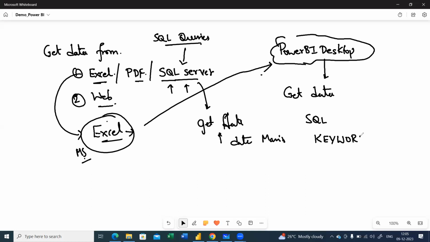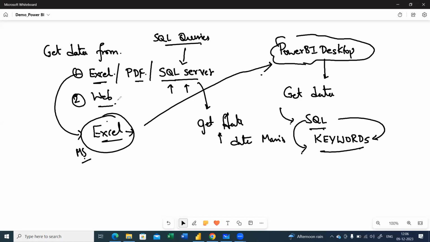Okay, SQL keywords, got it? So we are going to discuss SQL keywords, like when we go to a market, get Surf Excel, get biscuits, and so on. So it is just like speaking English. SQL is not a big thing to learn. It's not hard-coded like React JS, Node JS and Java as of now. So it's just a language that we develop for server interaction.